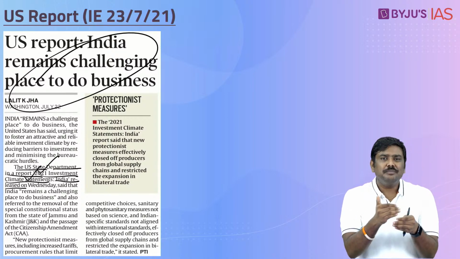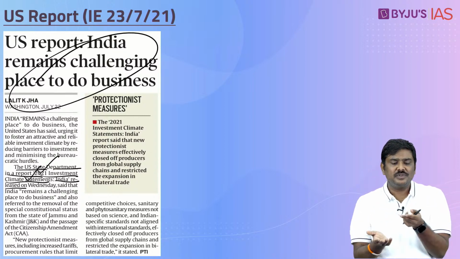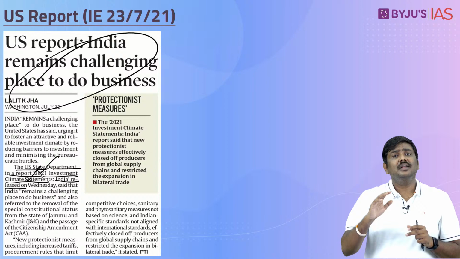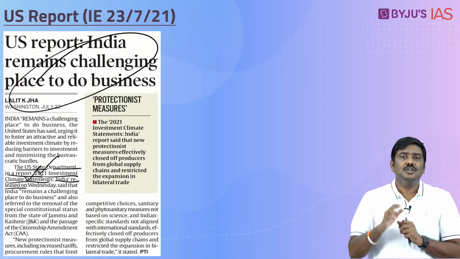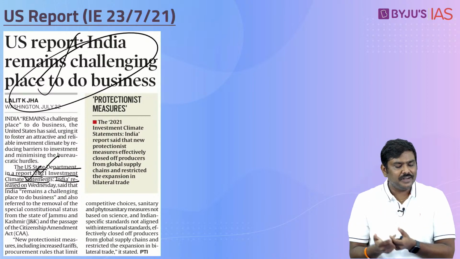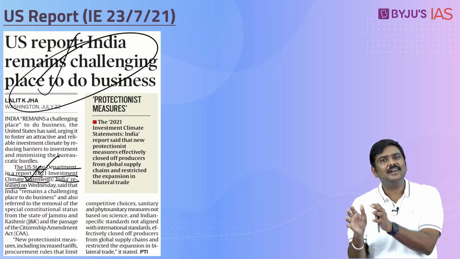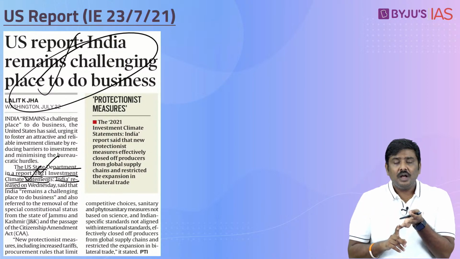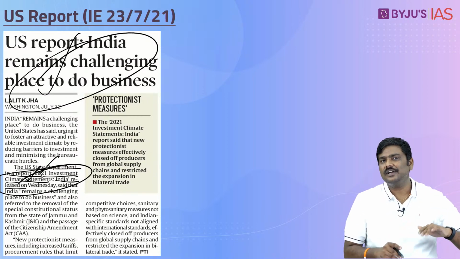And the fourth one, within barriers, there is a concept called phytosanitary measures. These phytosanitary measures, which are implemented in India for imports, or even for promotion of exports, do not have any kind of scientific backing as such. So, these are some of the reasons cited by this report to prove their point that India remains a place where it is very difficult for these companies to conduct business. Now, can UPSC ask these kinds of questions? In mains, yes. In prelims, you can expect a question where they will simply give the title and ask which authority has published this.